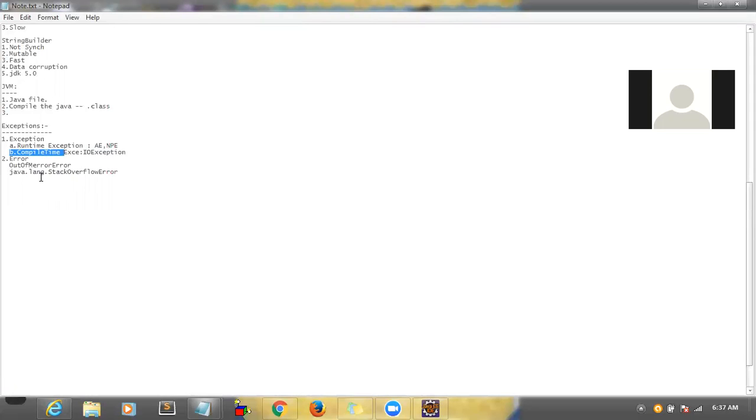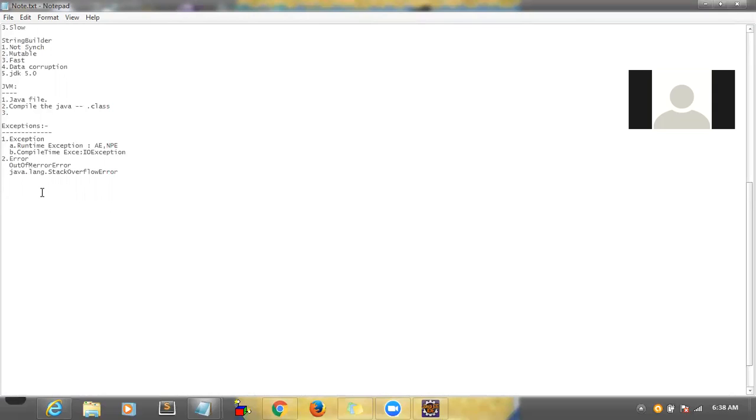Okay. Just a quick question. If there is an interview question, how many types of error are there in exception error handling? In that case, I should be mentioning runtime exception, compile time, out of memory error, and stack overflow, right? Yes. You need to give one example for each one. That's enough.